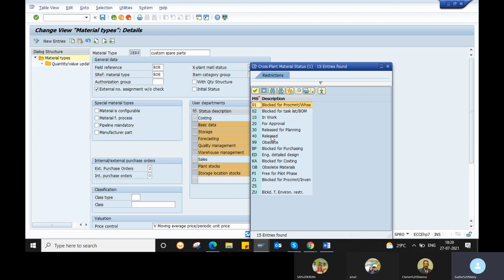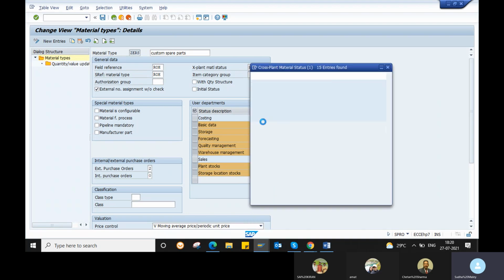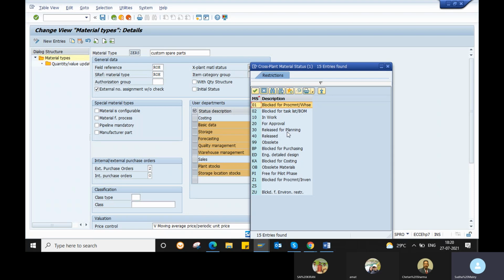If you do not want to block procurement, and want to block only for price, then you can block for costing. Like that you can block for procurement, block for release, or make it obsolete. Obsolete is nothing but outdated. If it is an outdated material, you can select it as obsolete. Then the system will give a warning message.